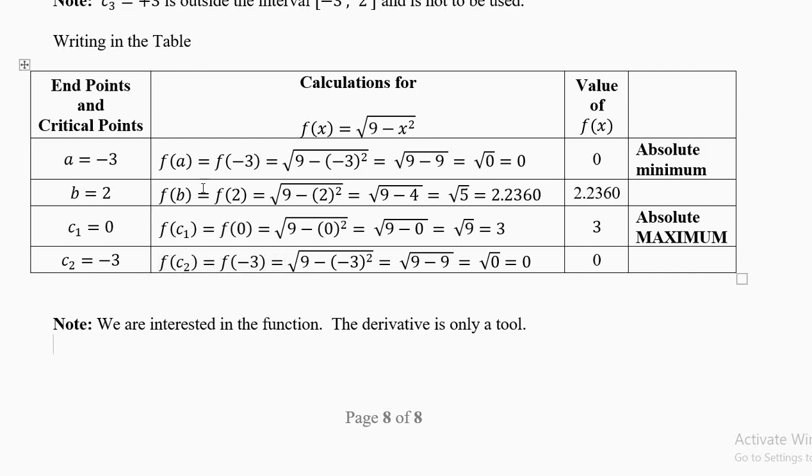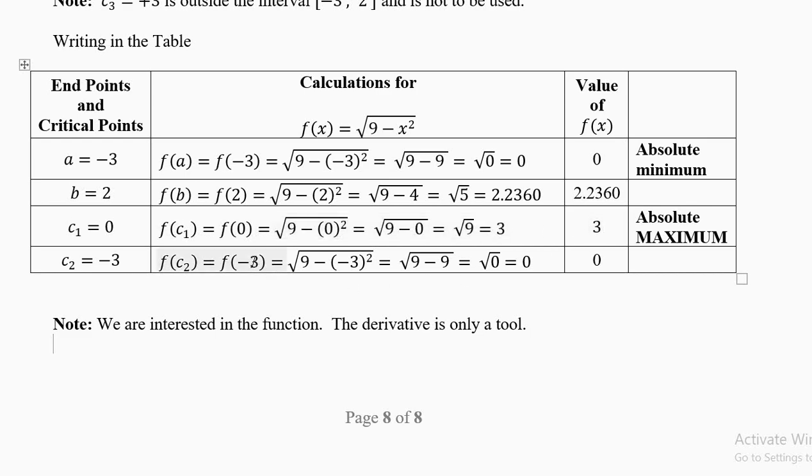Now do the calculation. A equal to minus 3: 9 minus minus 3 whole square, minus 3 whole square is 9, 9 minus 9 is 0, square root of 0 is 0. f of b equal to f of 2: 9 minus 2 square, 9 minus 4, square root of 5. Put it in your calculator, you will get 2.2360. Note down the value 2.2360. Now f of c1 equal to f of 0: 9 minus 0 square is 9, square root of 9 is 3. Note it down, 3.